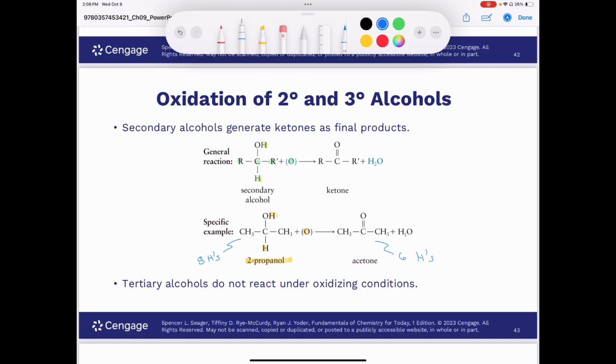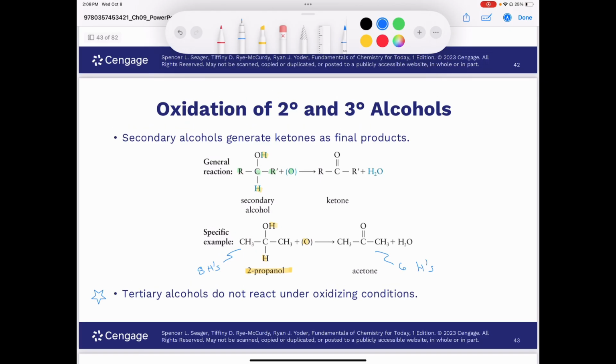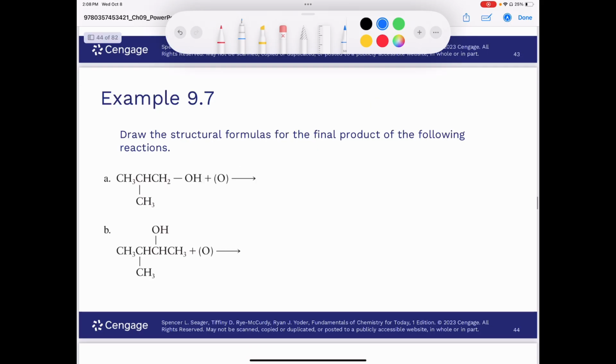And the last point is students love rules where there's no exceptions, and a tertiary alcohol is a rule where there's no exceptions. Tertiary alcohols do not oxidize, okay? So you can't oxidize a tertiary alcohol. Again, a primary alcohol will give you an aldehyde followed by a carboxylic acid once it's completely oxidized, and a secondary alcohol will give you a ketone.